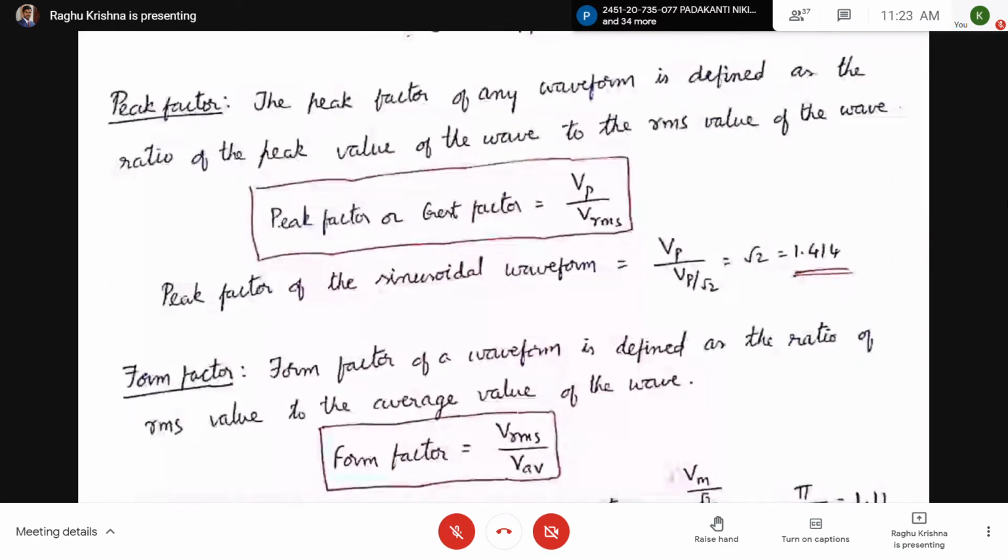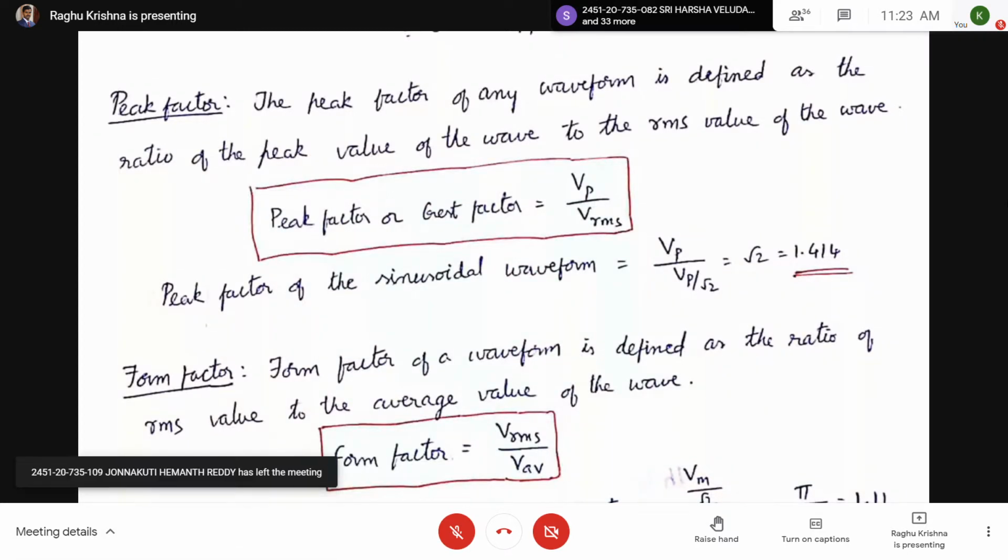Now today I am going to start with the peak factor. What is meant by peak factor? The peak factor of any waveform is defined as the ratio of the peak value of the wave to the RMS value of the wave.